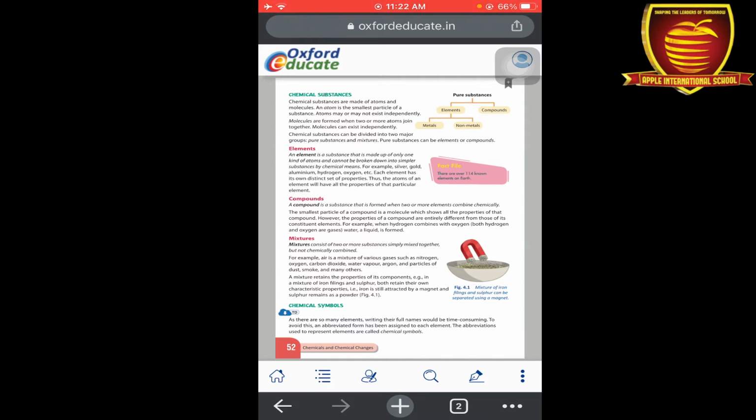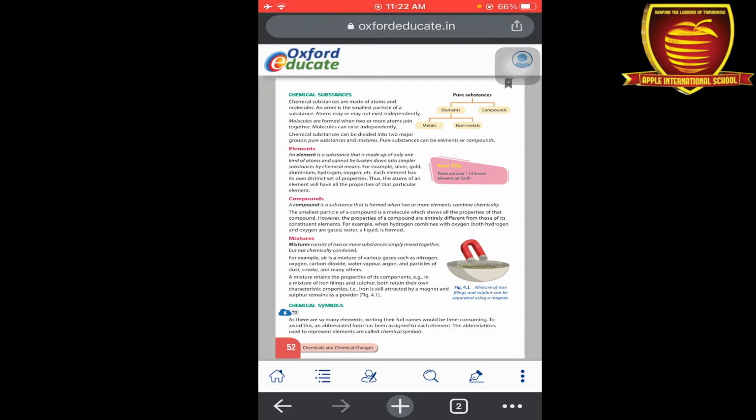What is the definition of an element? An element is a substance that is made up of only one kind of atom and cannot be broken down into simpler substances. We are talking about hydrogen gas, oxygen gas, carbon dioxide gas. But what is the symbol, or what is the meaning of these things? Hydrogen is an element. This one is a gas and it doesn't contain any type of mixture in it.